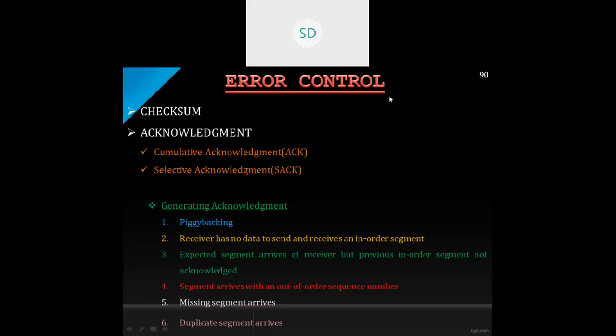Good morning, all. In today's session, we will be going through error control. What is error control? Why is error control required?